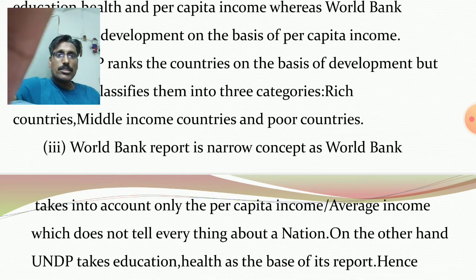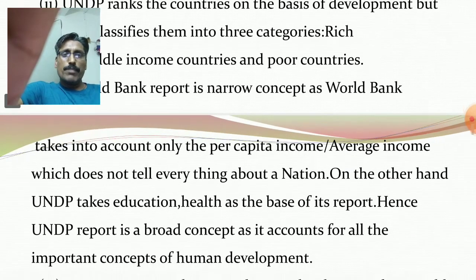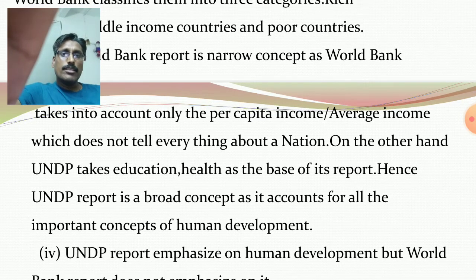Third, the World Bank report is a narrow concept, because it considers only the per capita income or average income, which does not tell everything about a nation. So simply, the World Bank report ignores human development. The World Bank report has not emphasized education and health. On the other hand, the UNDP report takes education and health as the base of its report. Hence, the UNDP report is a broad concept as it accounts for all the important concepts of human development.